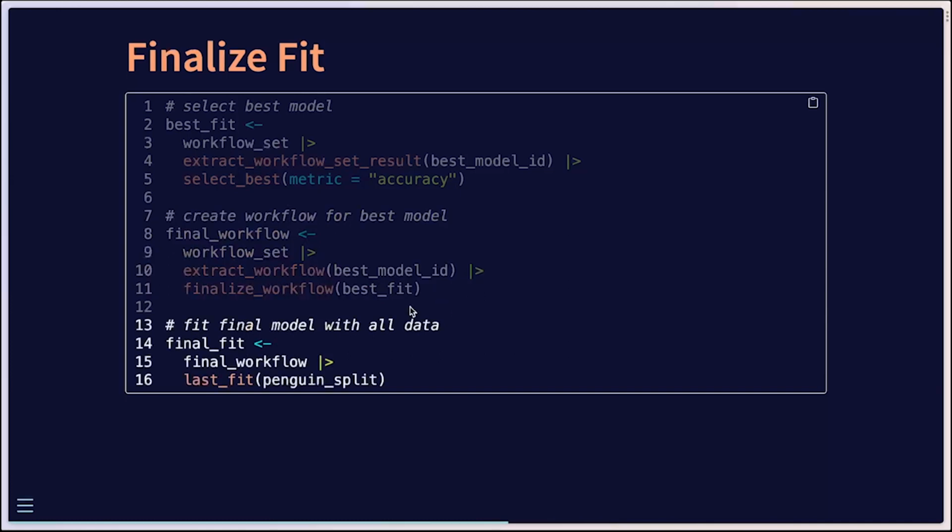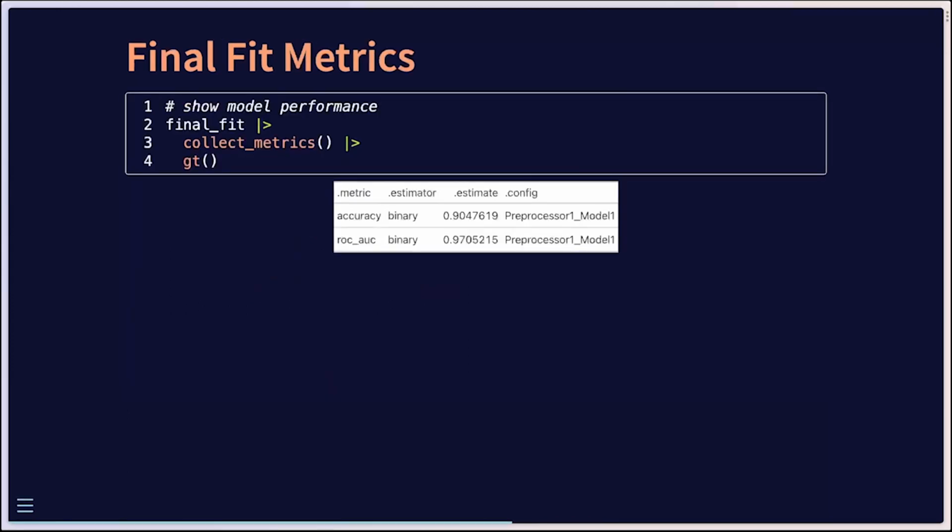And then finally, we want to fit our data from this final workflow that we just created. And instead of fitting on only the training set, we want to fit on both the training and the test set. Because this is a logistic regression, it fits quite quickly. And we can see that the overall accuracy from this combined data set is expected to be about 90%, with the area under the curve of about 97 here.